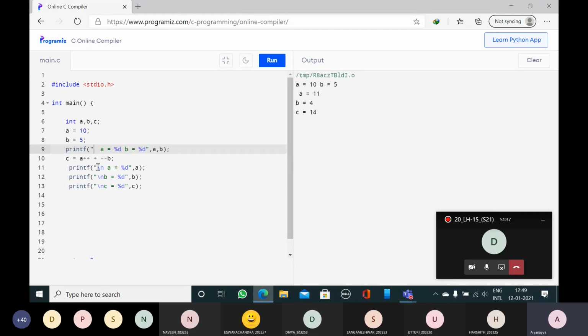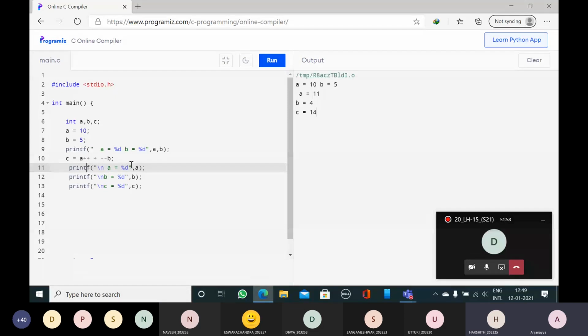So here first A value is 10, and here B will become 4 because this is prefix. 10 plus 4 is 14. Cleared everybody, increment and decrement operators? Yes, sir.